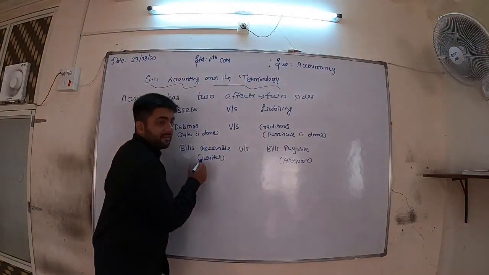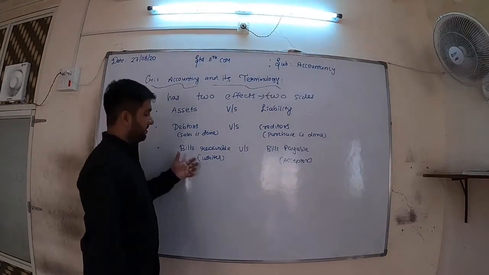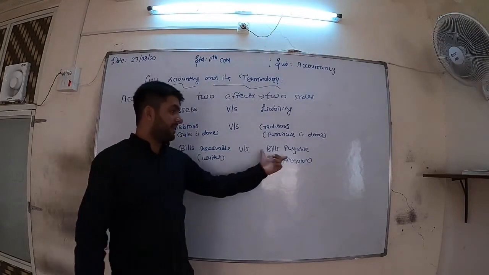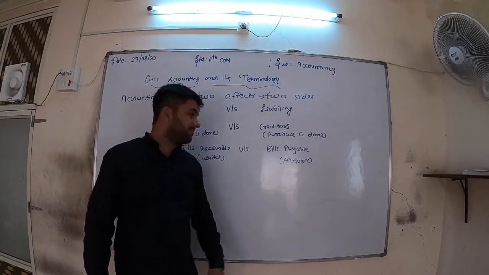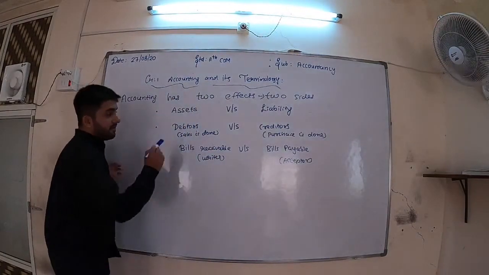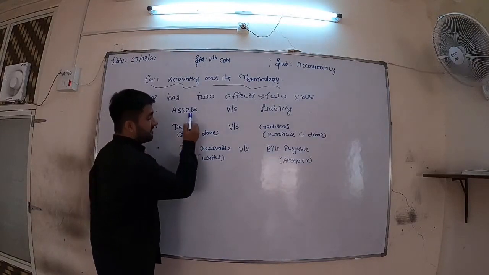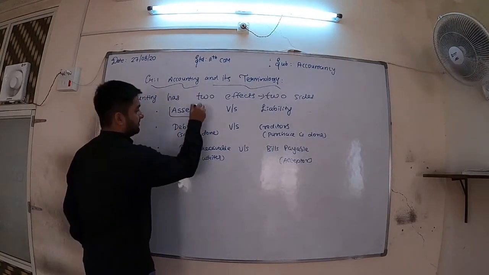Here it will be a writer. I am writing the bill. I want to receive the money in future, so for me it is a receivable. Again, I want to pay in future. I want to pay to a specific person, so I am the acceptor, and it is a liability for me. So you have to understand this thing also, that debtors are also assets, bills receivable is also an asset. This is the main thing.